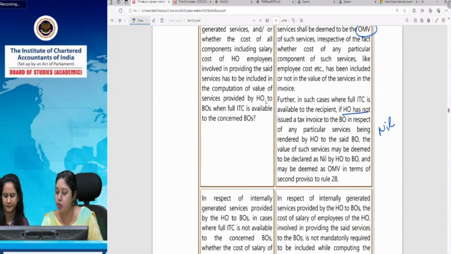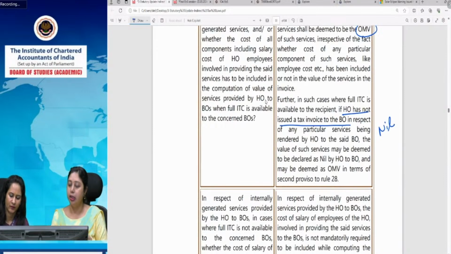Although the branch office was eligible for full ITC, wherever the recipient is eligible for full ITC, the invoice value becomes the open market value. Where invoice value was charged, it became the open market value. Where invoice value was not charged, that means a tax invoice was not issued at all, then in that case the open market value becomes nil.